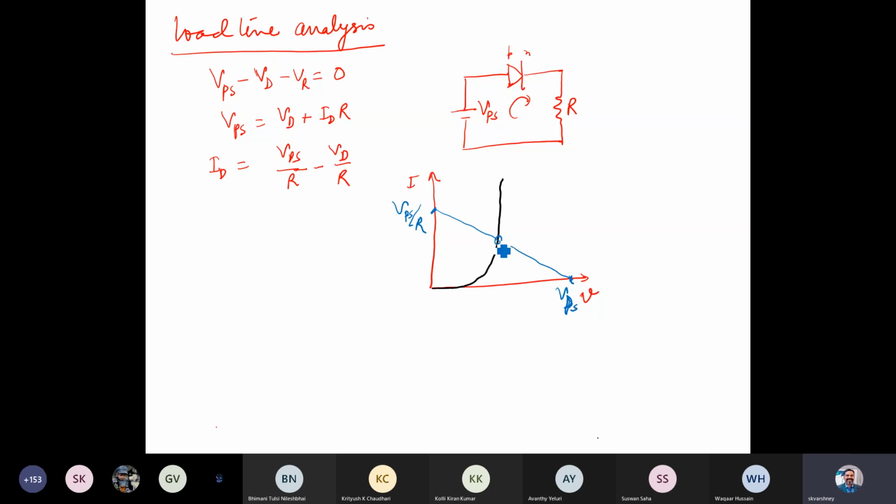The line intersects at the point. This point we call a Q point, which means the quiescent. Quiescent means a kind of still or unvarying. So the concept of the Q point actually becomes clearer as we go into the transistor.